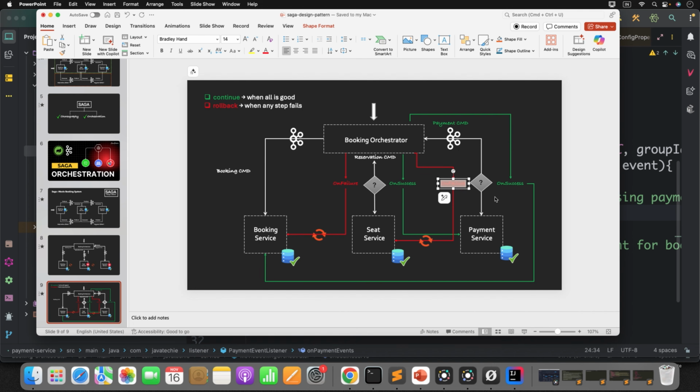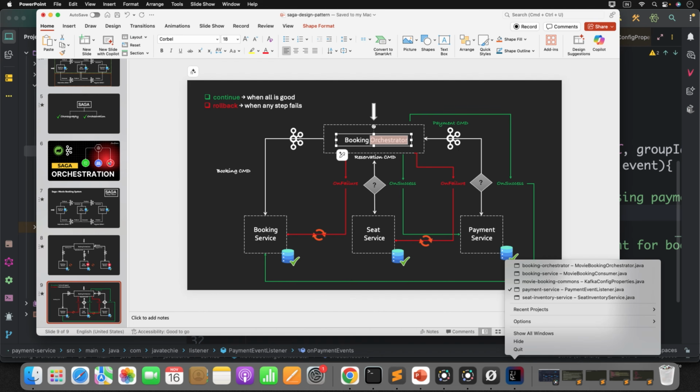Now who is listening to that? The orchestrator. Once the orchestrator sees that payment succeeded, it will simply mark the status as confirmed. If it finds the status failed, it will ask the seat service to roll back. Correct?